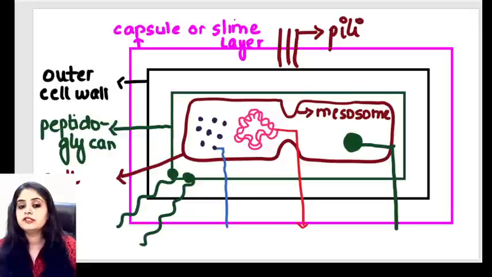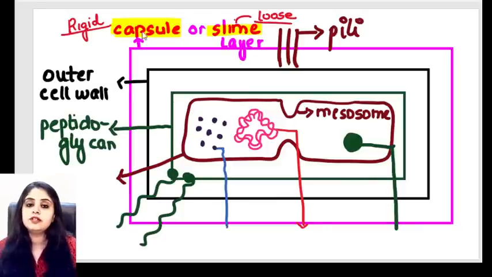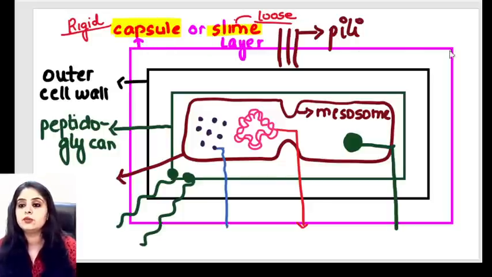Okay, so the first thing that you see over here, you'll say, ma'am, let's start from the outermost. This outer pink color thing that you have, that is either a capsule or a slime layer. So obviously common sense tells me capsule will be very, very rigid. If the organism has a capsule, it's going to be very, very rigid, and slime layer is going to be very, very loose. So the organism will have either a tough rigid capsule or a slime layer. So all of you can see that the outside is made up of capsule.